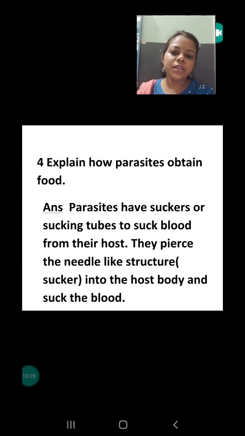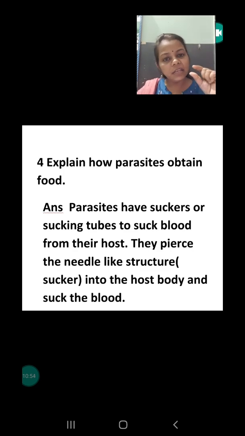Our next question is, explain how parasites obtain food. What are parasites? Parasites are animals that depend on other animals or plants for their food. They depend on the host body. You all know the host body is the body that provides the food to the parasites. So how do they suck the blood?